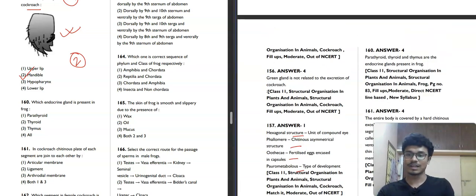Okay, it is saying, which endocrine gland is present in frog? Parathyroid, thyroid, thymus, or all? So all of these endocrine glands are present in frog. So the fourth option will be our correct answer for this question, that parathyroid, thyroid and thymus are endocrine glands present in frog, and all of these glands are present in human as well.